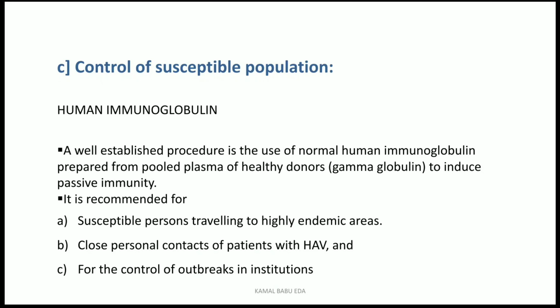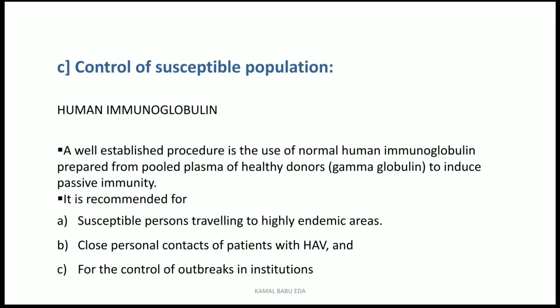So coming to the control of susceptible population, what is it? The first one is human immunoglobulin. It is a well established procedure. It is normal human immunoglobulin prepared from pooled plasma of healthy donors, nothing but gamma globulin, to induce passive immunity.